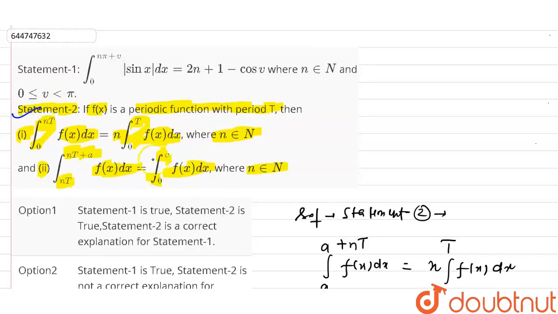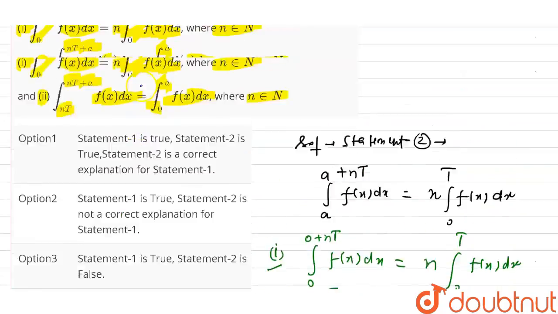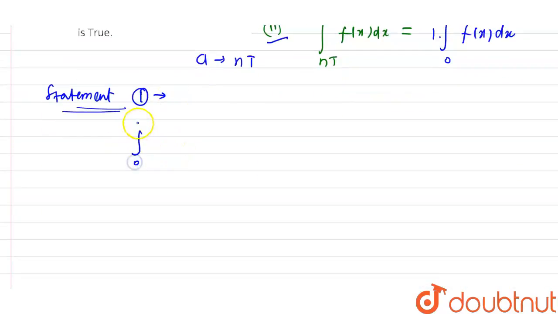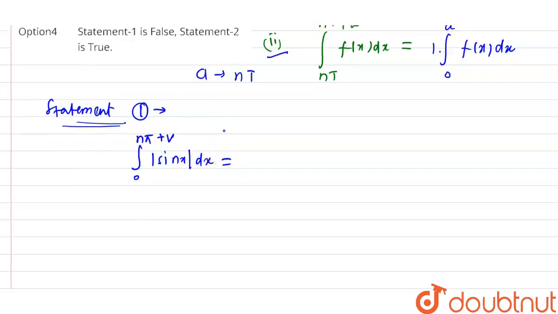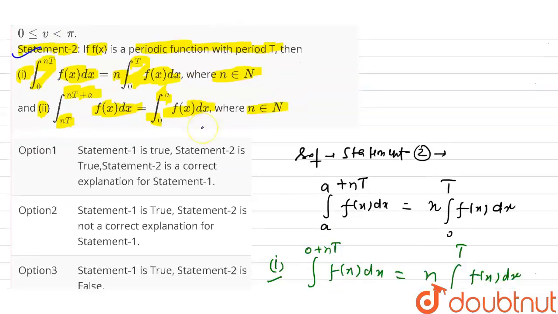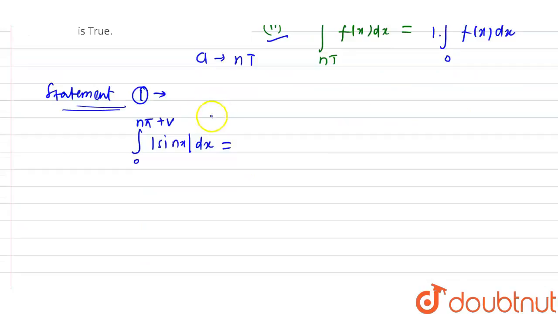Now moving to statement 1. Using statement 2, I'm going to solve statement 1. So I'm going to write here statement 1, and statement 1 is simply the integral from 0 to nπ+v of mod of sin x dx. This is something which we actually have to prove. So if this comes out, then we can say that this integral equals this thing.